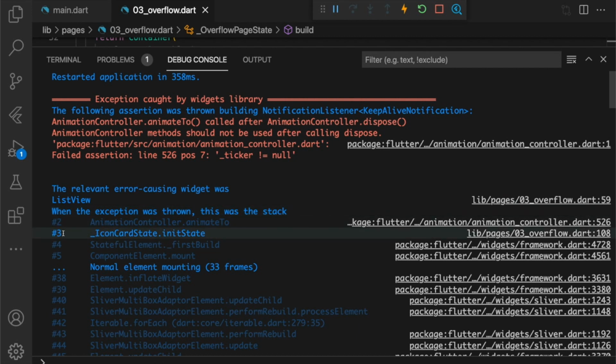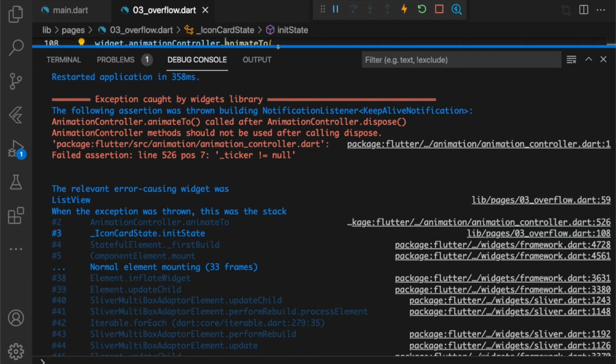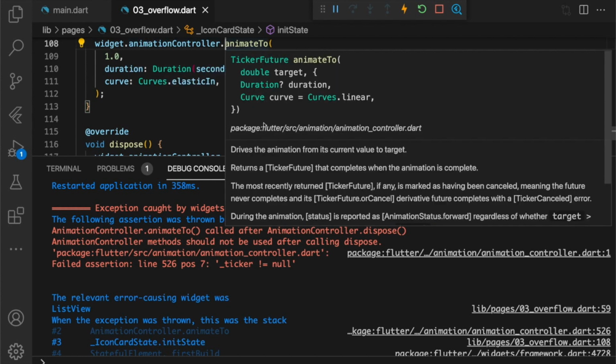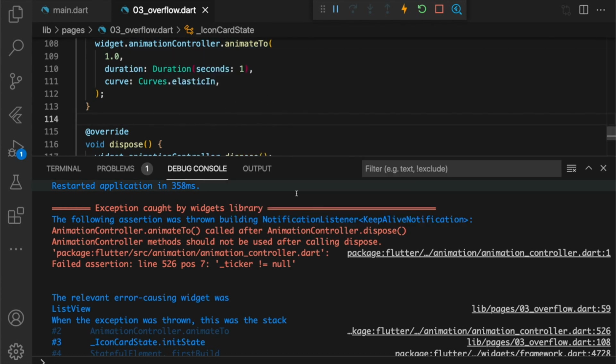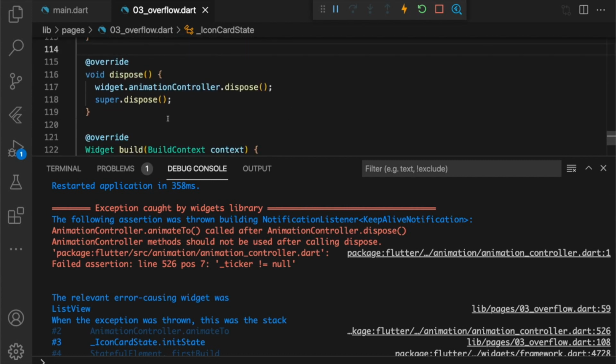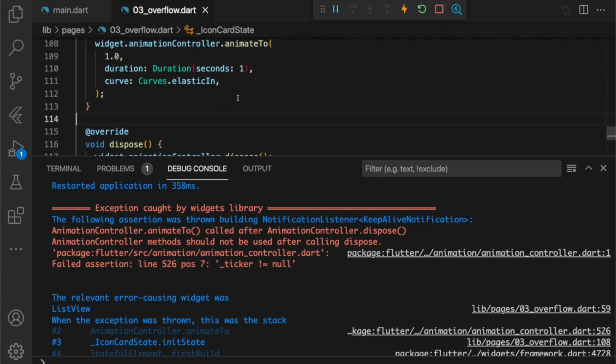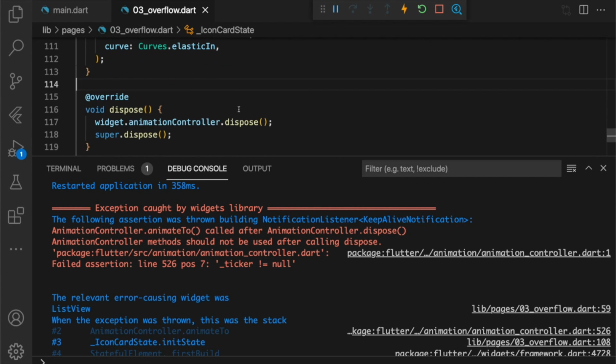So actually the third element here is another widget of ours. Let's take a look at this one. Yeah, this animateTo was called after the widget's animation controller was disposed. Although the real problem, of course, is multiple disposes. We need to be aware that the problems are not exactly caused by the lines that the Flutter SDK points us to.